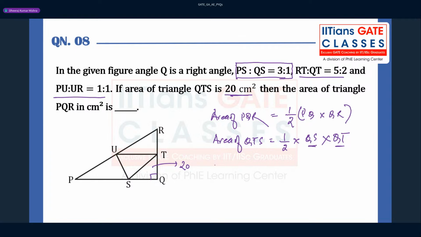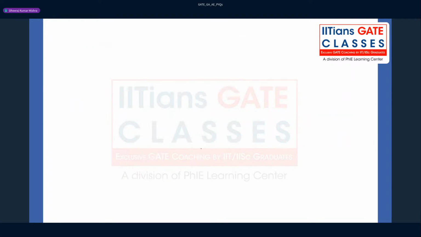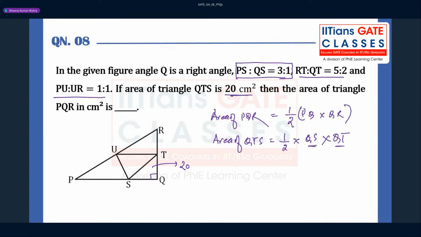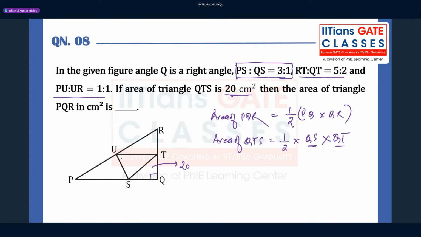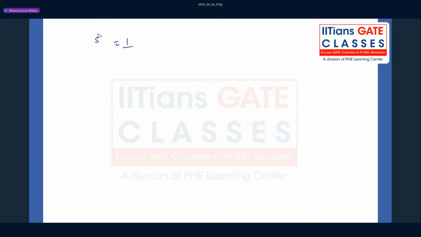So you have been given, let me go to the next page, you can say that QS upon PQ is given as 1 by 4. So if you try to find here, let me mention these ratios clearly, then we can find out these ratios. One minute.